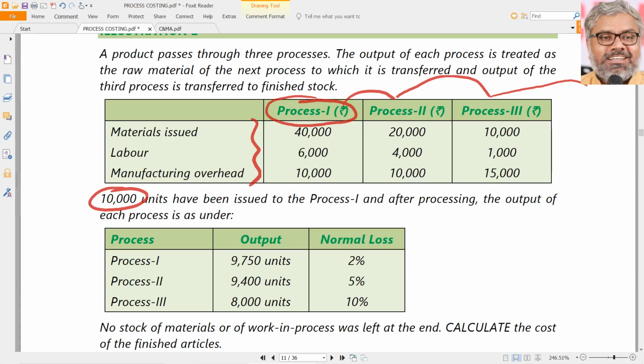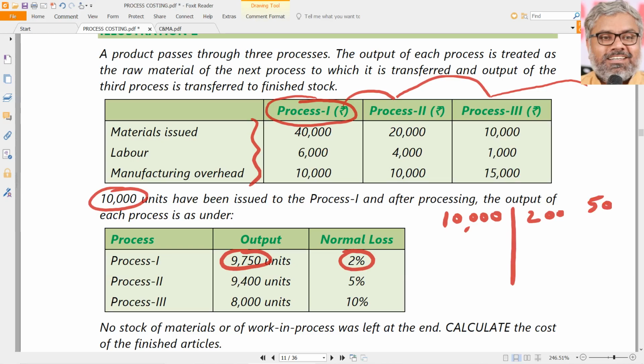10,000 units have been issued to process 1. And after the processing, output of each process is given. Normal loss of 2% is supposed to happen in process 1. 10,000 units are introduced, so you can directly calculate how much normal loss there should ideally have been. Ideally, it should have been only 200 units, which means ideally how much should have been the output? 9,800 units, right? But real output is 9,750 only. So what is abnormal loss? 50 units. That is for the first process.